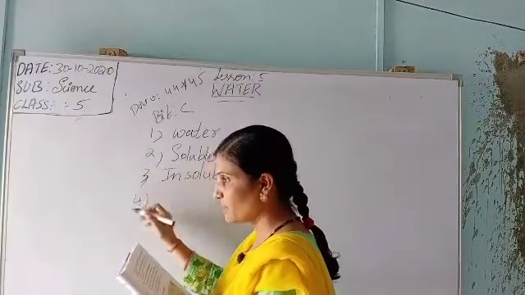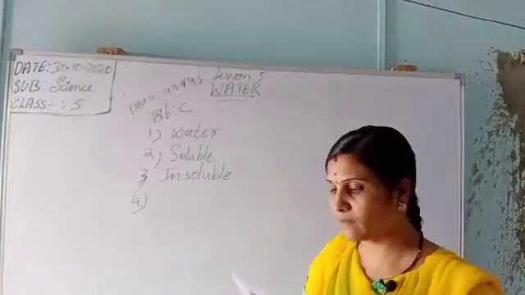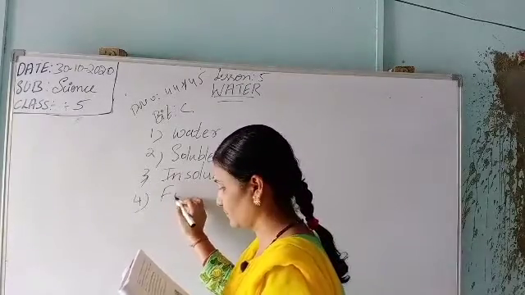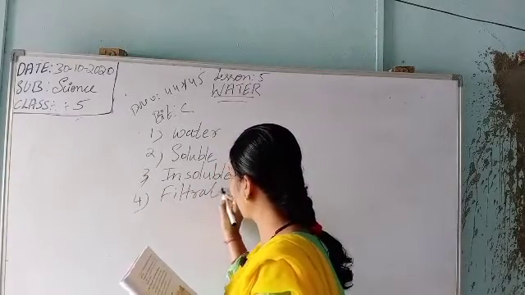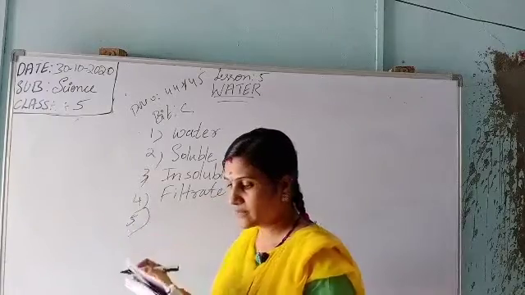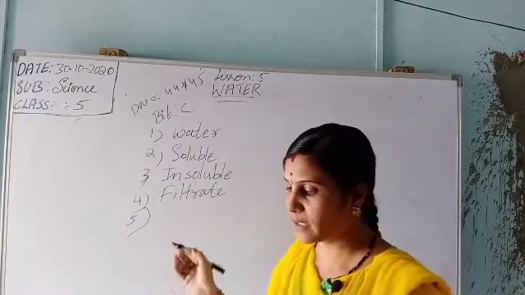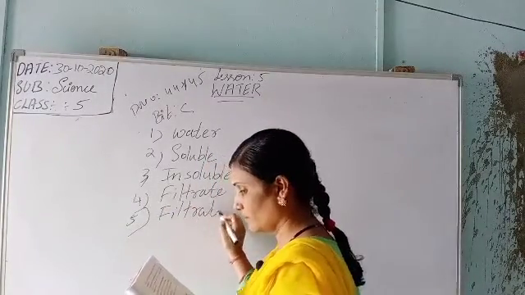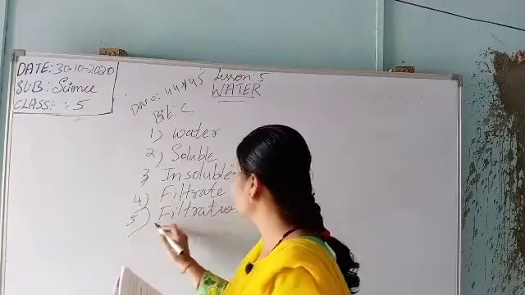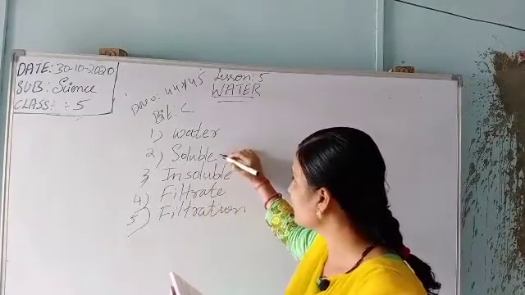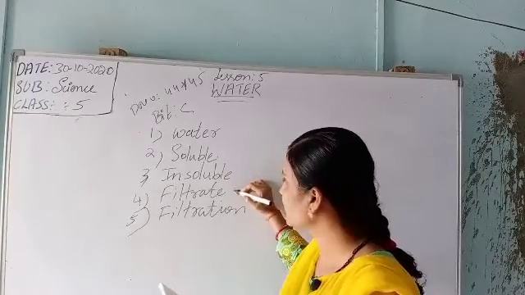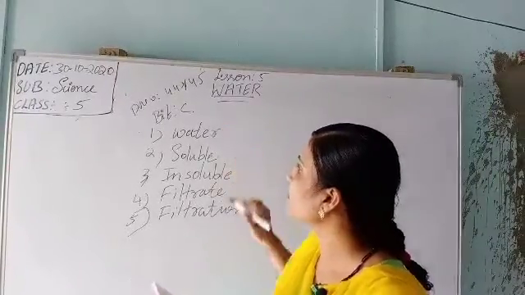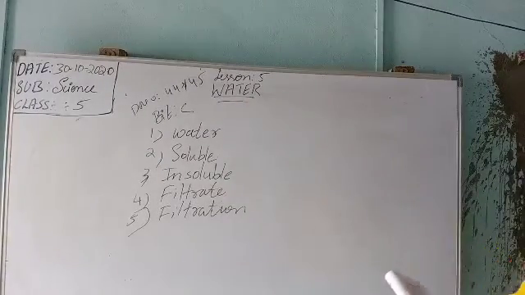The fourth one is the clear water obtained in the beaker after filtration is called filtrate. Next one, this is the process which is used to separate dirt particles. Filtration. So first one is water, second one soluble, third one insoluble, the fourth one is filtrate, the fifth one is filtration. So bit number C we have completed, that are tick the correct options.